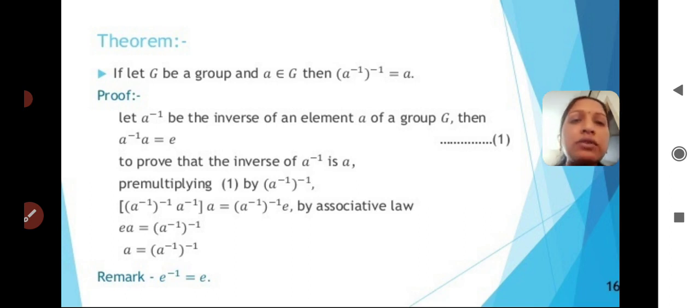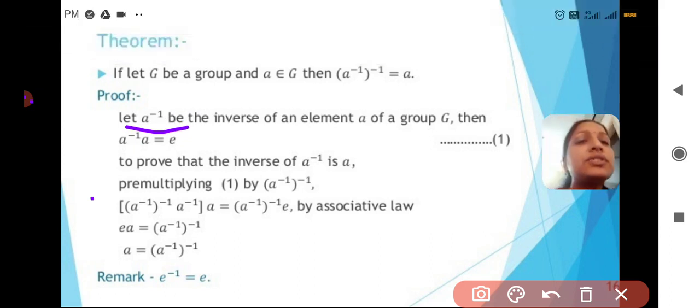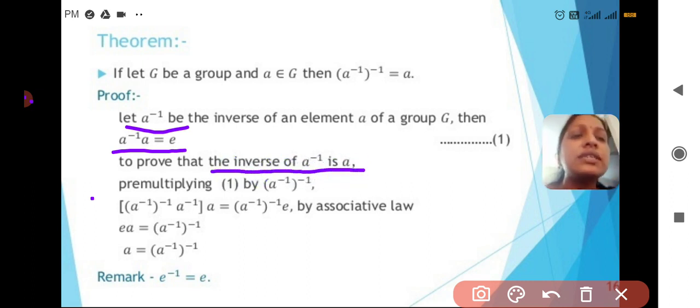So here, let A inverse be the inverse of an element A. Since we are taking an element A from G, and G is a group, we can say there exists an inverse of A. I am taking that inverse as A inverse. Therefore, A inverse is the inverse of an element A of a group G. Then by inverse law, can I write A inverse A equal to E. I am taking this equation as 1. So what do we have to prove? To prove the inverse of A inverse is A.